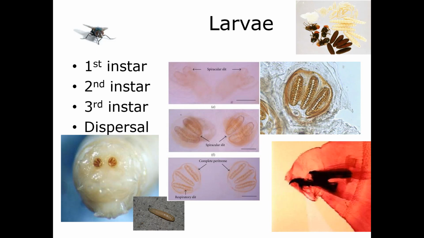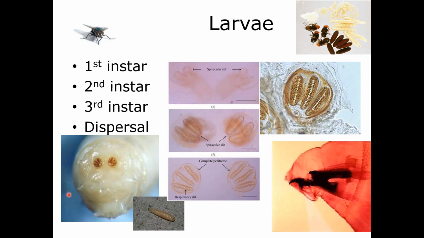So the first larval instar is very tiny. It is about the size of the egg, and they're pretty in danger right there. They can dry out very easily. They can be eaten very easily. They can't move very far because they're so small. They're going to feed right near the egg mass, or where that egg mass was. And they're going to go through this first instar pretty quick because it's pretty dangerous to be there. You can tell first instar because, one, they're super, super tiny, and they have a single U-shaped spiracular slit.